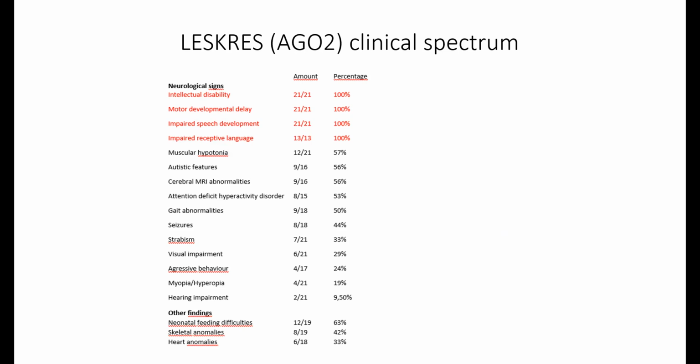We also know that most of the children have motor developmental delay. They have impaired speech development. They have impaired receptive language. But also there is a huge variability. Some children speak first words at the age of 20 months. Some children speak only 2 words at the age of 5 years.